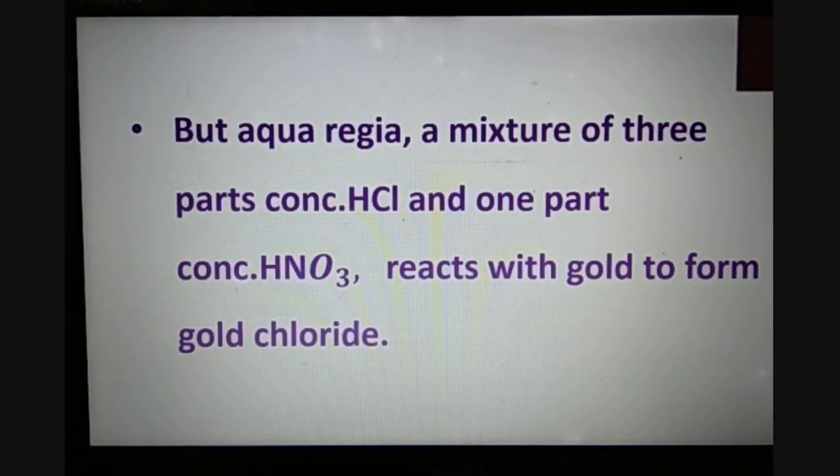This solution can react with gold and convert it to gold chloride, which is a salt that comes into the solution, and that is why the weight of the bangles has reduced. It has dissolved the upper layer of the gold, and that is why the bangles are sparkling like new, but the weight is reduced.